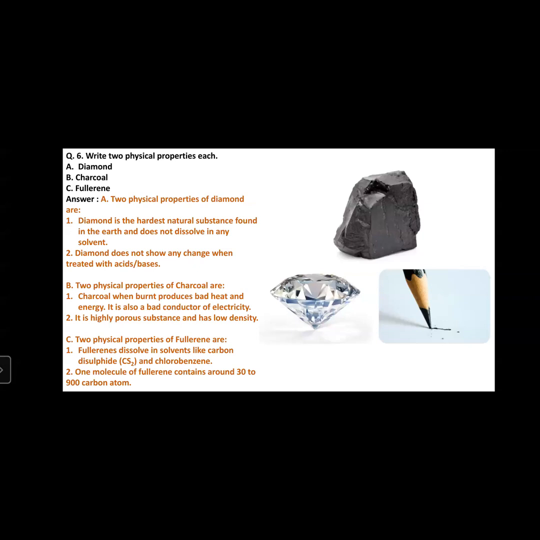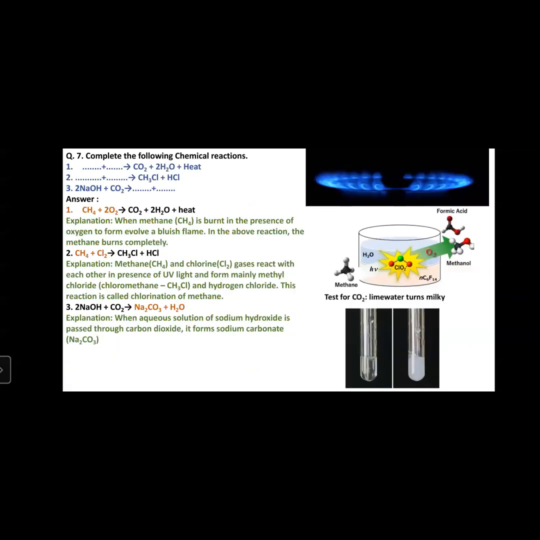The another question, number 7. Complete the following reaction. Blanks are given in which we have to complete the chemical reaction. The first two blanks react with each other as reactants and give the product CO2, H2O plus heat.